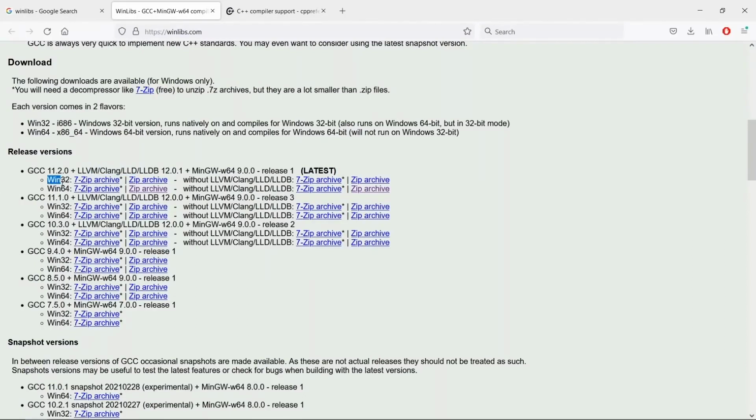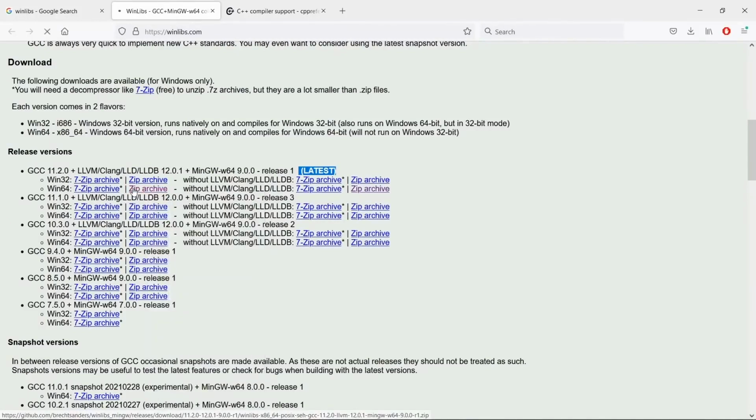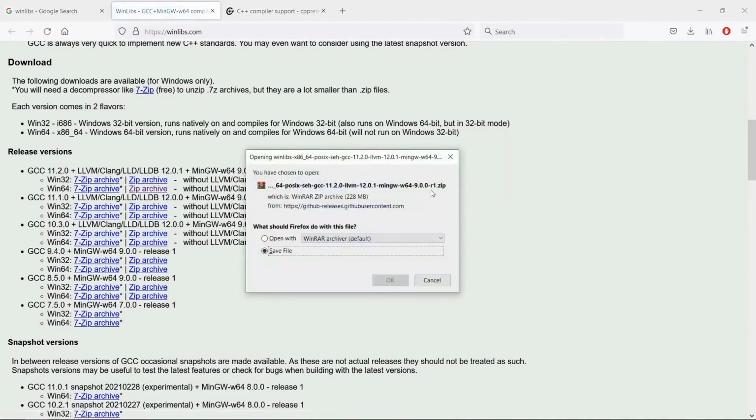So if you are on a 32-bit version on Windows, I would recommend getting this 7-zip archive or this zip archive here. If you are on 64, I would recommend getting a hold of this or this little thing here. It doesn't really matter. But make sure you get the latest version you can get your hands upon. And you can see that this conveniently says latest here. So I am going to download the 64-bit version on Windows. I am going to grab the zip archive here. And let's click upon this.